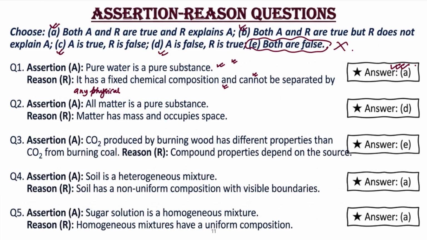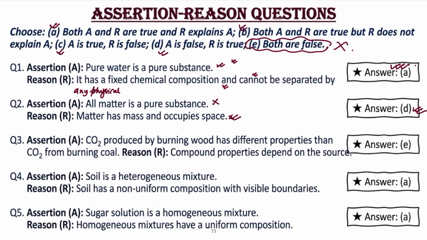Now, question number 2. Assertion: all matter is a pure substance. No. Reason: matter has mass and occupies space, right? Yes, correct. So the assertion is false and the reason is correct, and the reason is not the correct explanation of the assertion. So what is the correct answer now? For us, this is D.